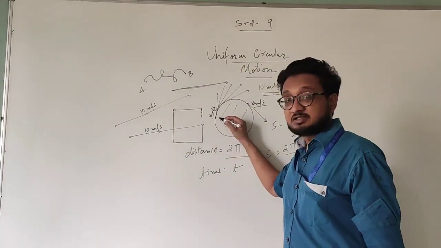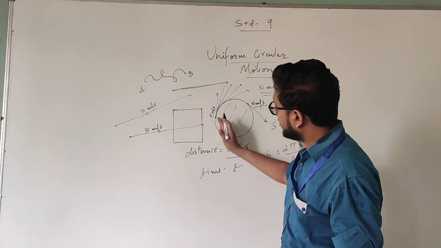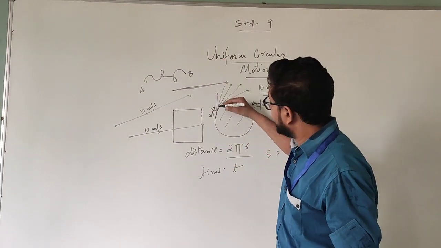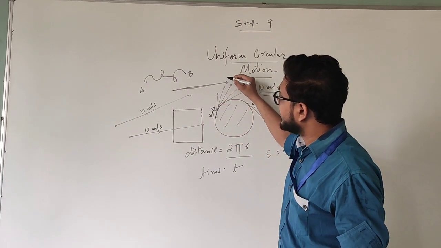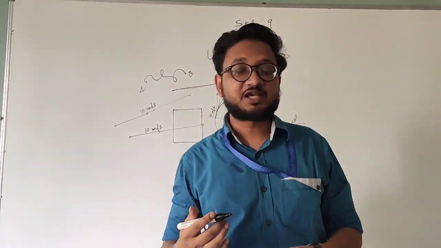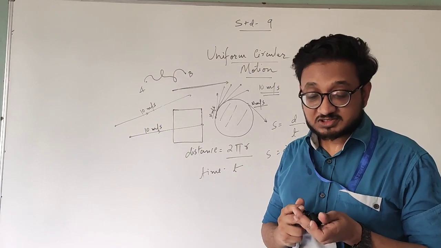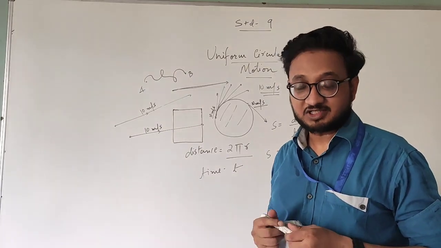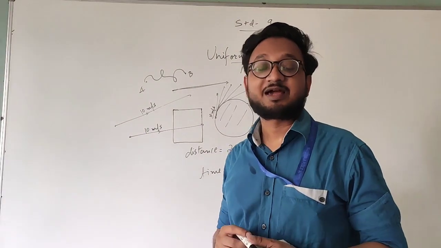In this way, for the uniform circular motion, like I said, at this point, the object is moving this way. That means its velocity is this. But at the next point, it is in this direction. At another point, it is in this direction. So its velocity is changing continuously. The vehicle is moving with constantly changing velocity. And such changing velocity is known as acceleration.